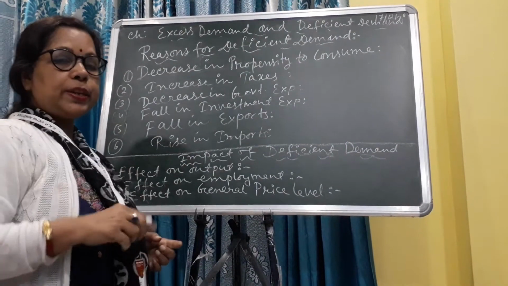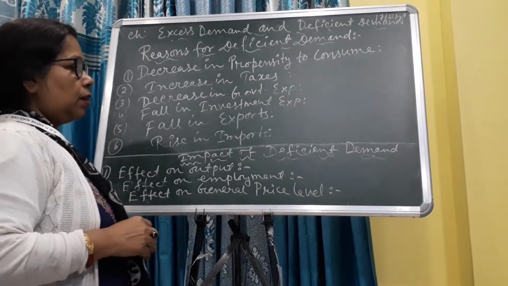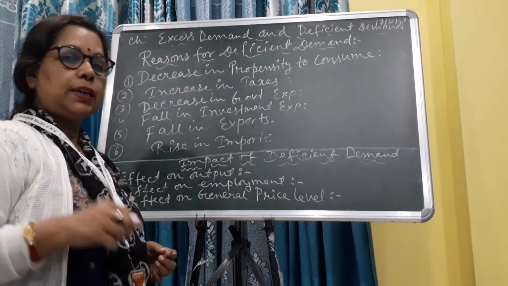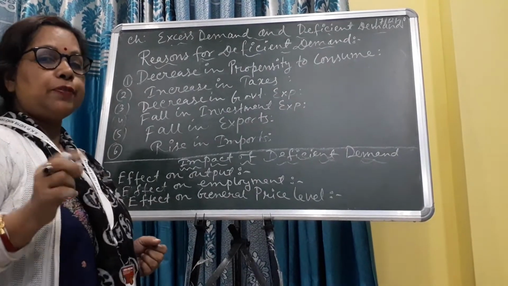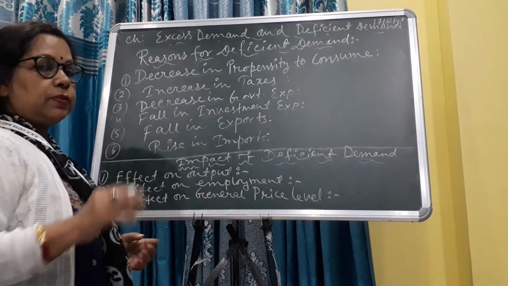Number six, rise in imports. When imports increase, then we have seen aggregate demand is less than aggregate supply. So these are the points responsible for deficient demand. These points are very important.